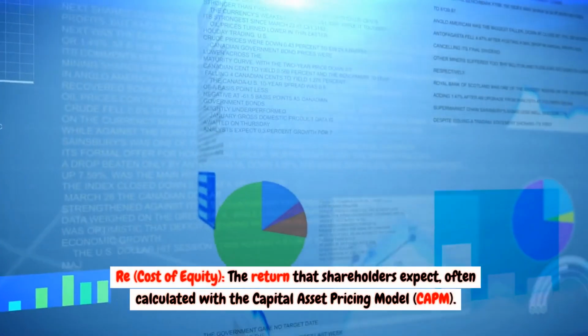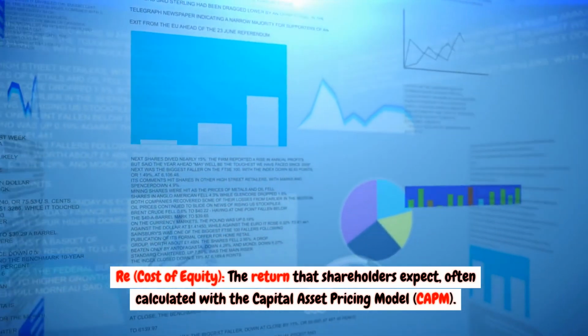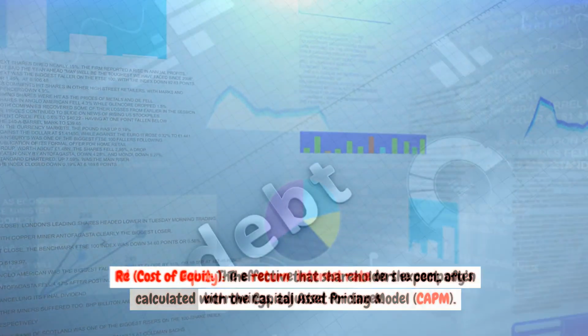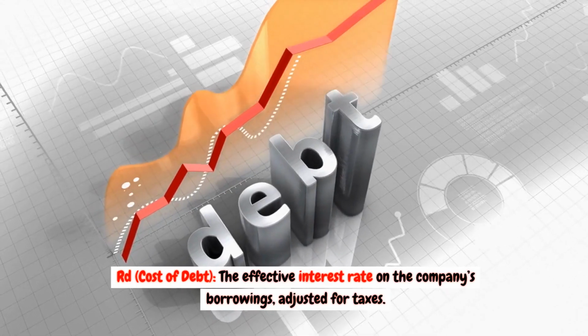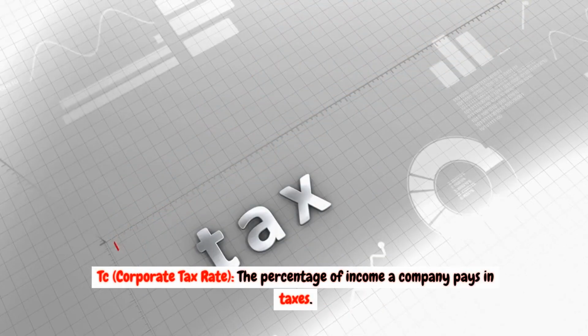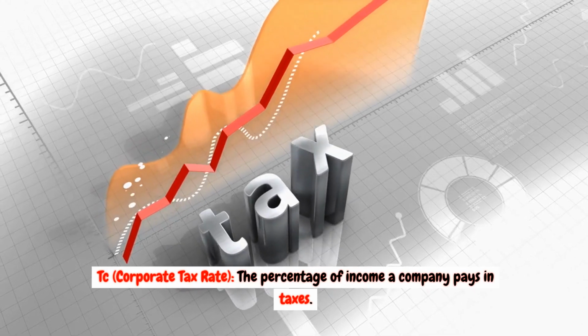Cost of equity. The return that shareholders expect, often calculated with the capital asset pricing model, CAPM. ROD, cost of debt. The effective interest rate on the company's borrowings, adjusted for taxes. TC, corporate tax rate, the percentage of income a company pays in taxes.